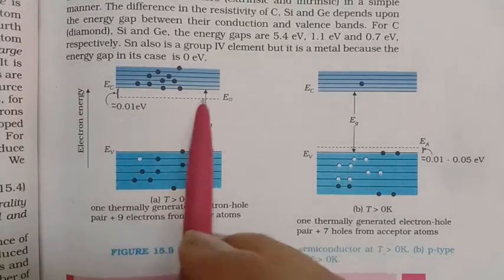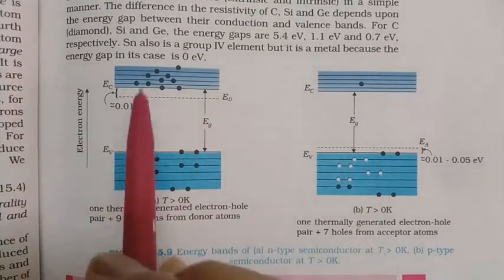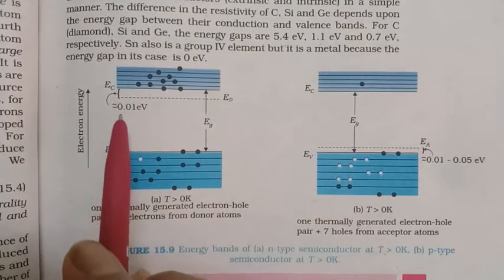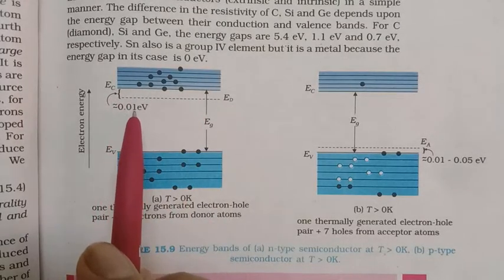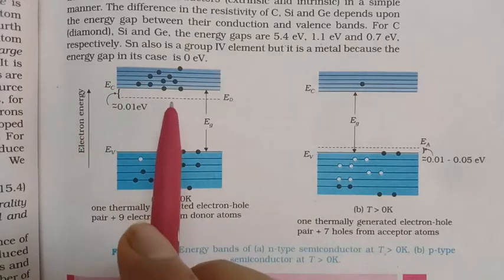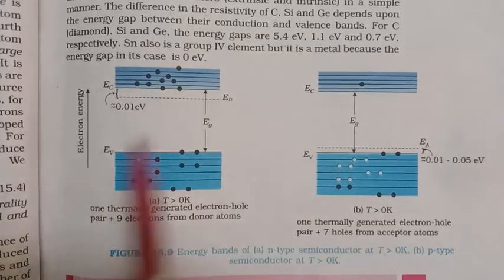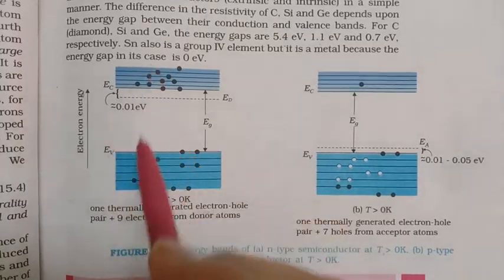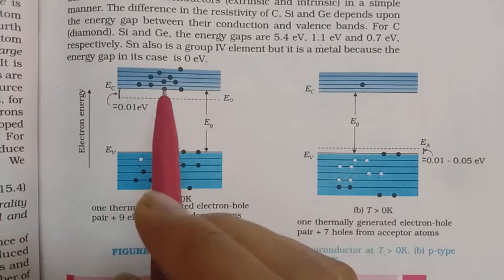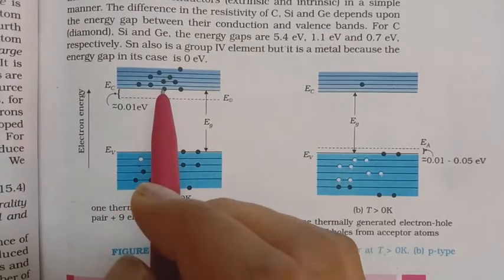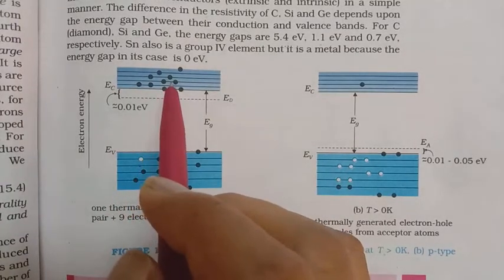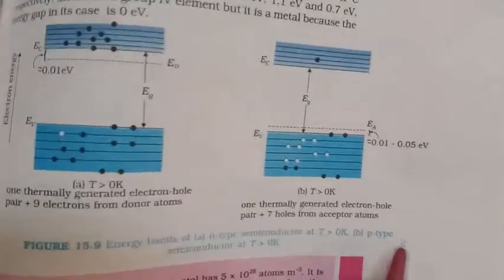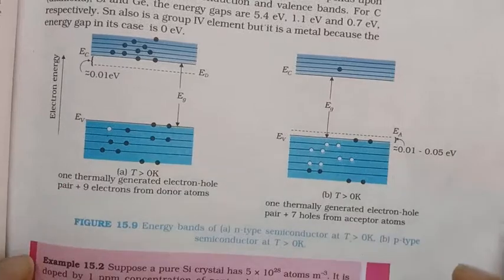In case of an n-type extrinsic semiconductor, one donor energy level is created. The energy gap here is 0.01 electron volts. Electrons from this donor energy level are shifted to here, greater than 0.01 electron volts. The number of holes will be lesser compared to the electrons. That means the number of electrons in the conduction band is greater than the number of holes in the valence band. But for the reverse, you have to observe the diagram here.